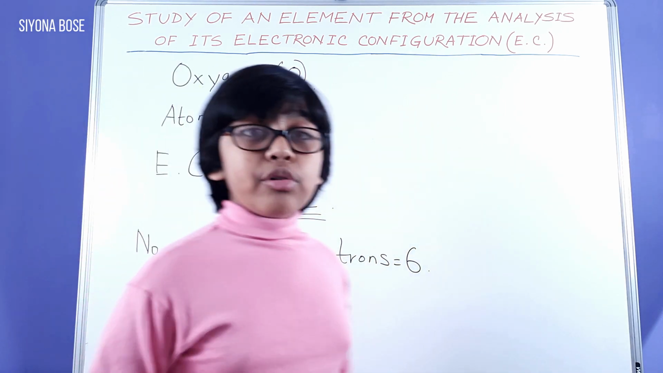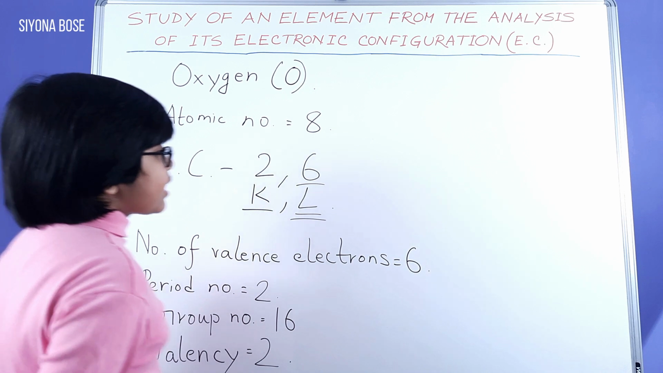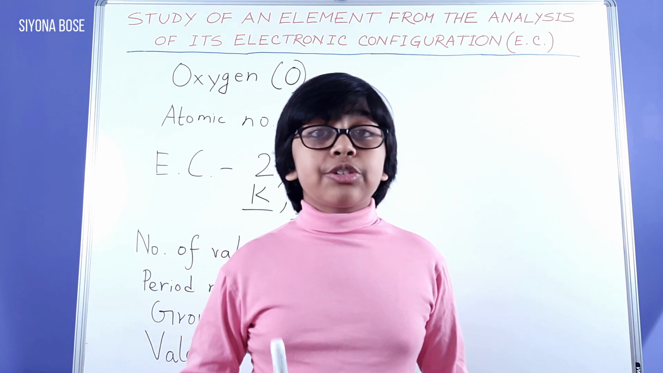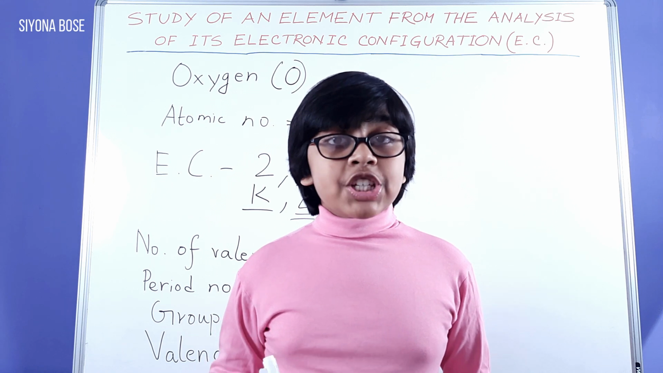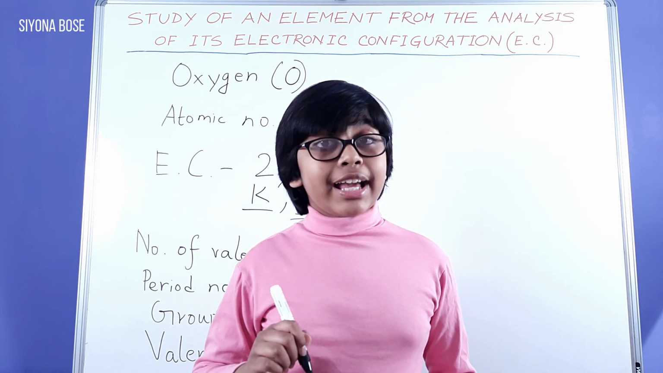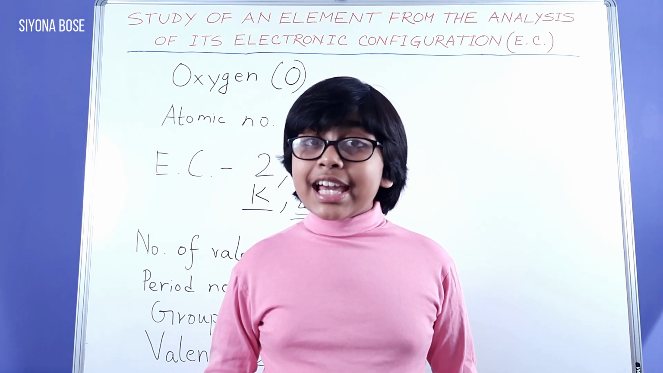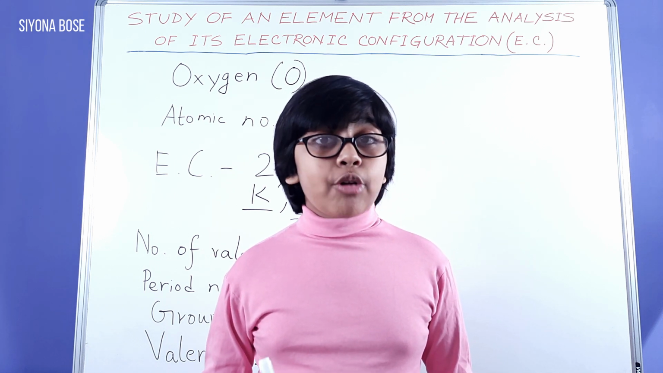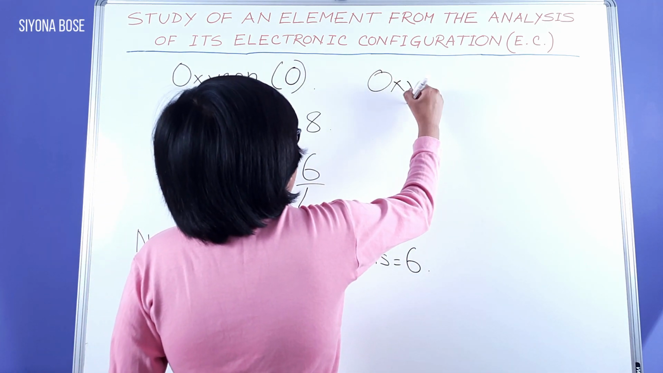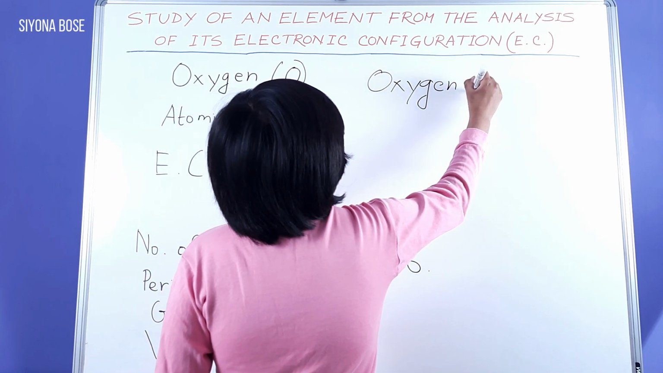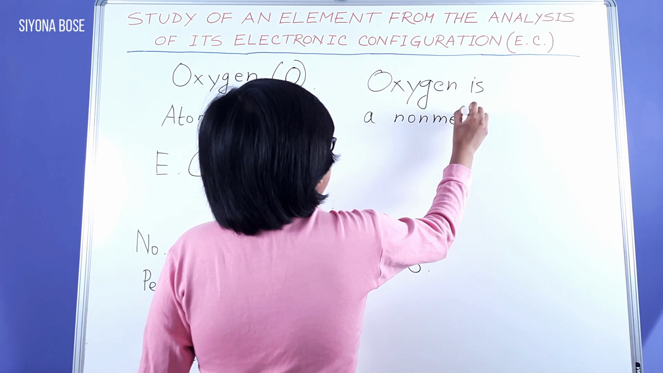Now, oxygen's identity. Oxygen has 6 valence electrons, but the rule says if an atom of an element has 1, 2, or 3 valence electrons, it is a metal. But oxygen does not satisfy this condition, so it is a nonmetal. Oxygen is a nonmetal.